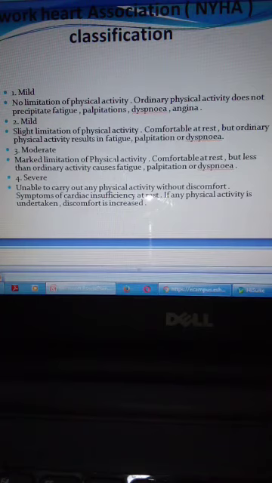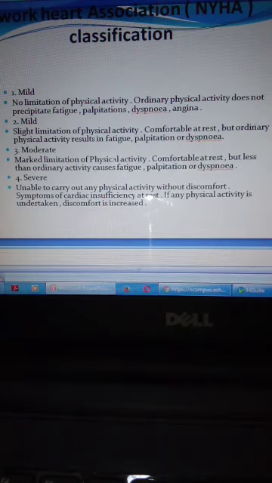Moderate: marked limitation of physical activity, comfortable at rest, but less than ordinary activity causes fatigue, palpitation, or dyspnea. Severe, the last one: unable to carry out any physical activity without discomfort.